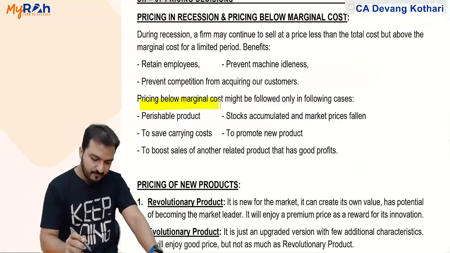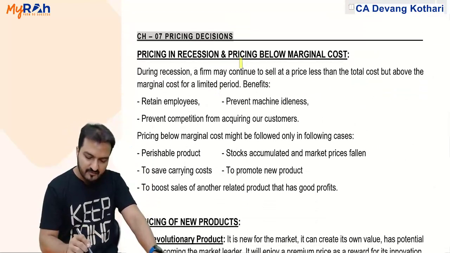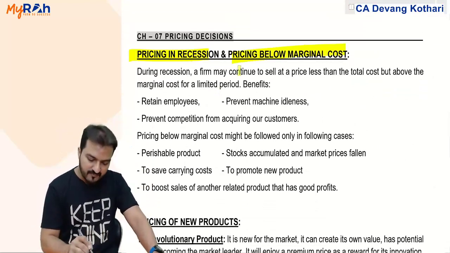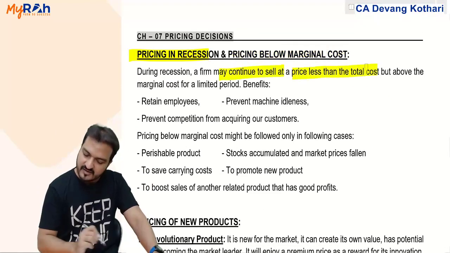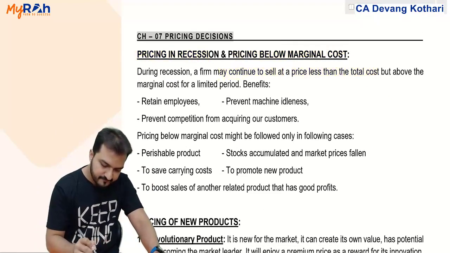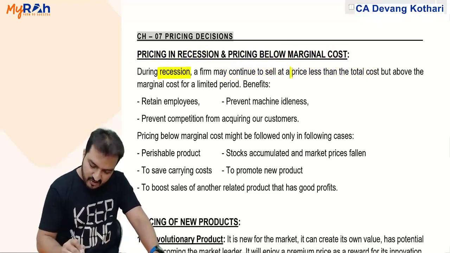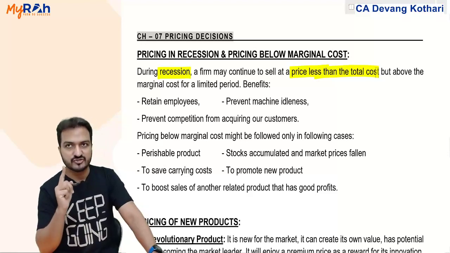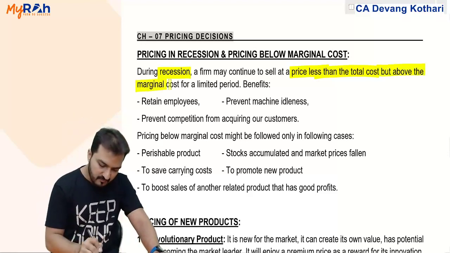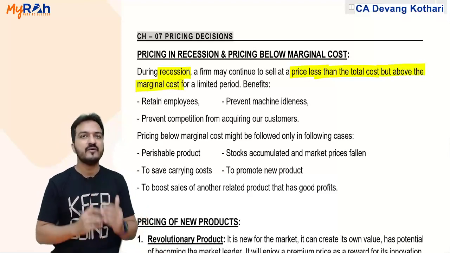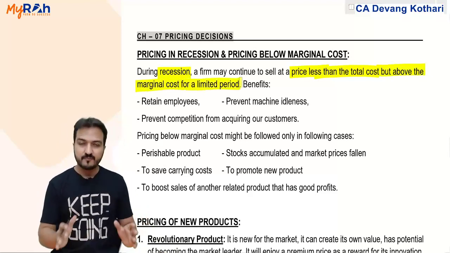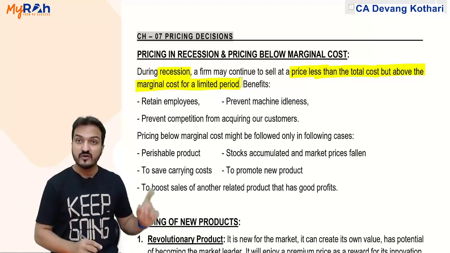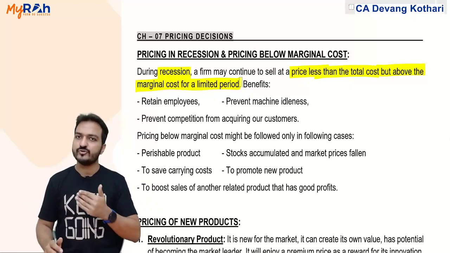Further, pricing in the period of recession and pricing below marginal cost. In case of recession, the firm may continue to sell at a price less than total cost, but not less than marginal cost, and only for a limited period of time, until the recession is going on. The benefit of this is that you can at least continue business during recession.